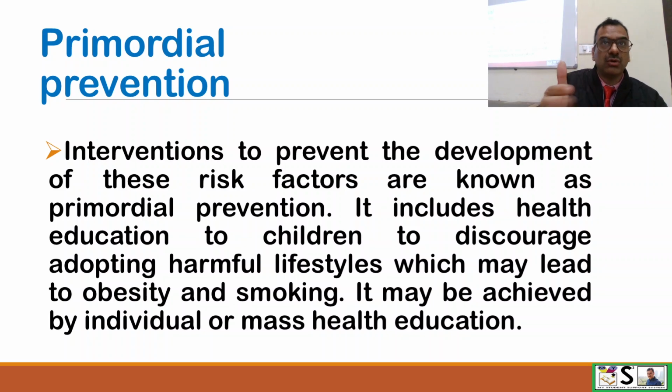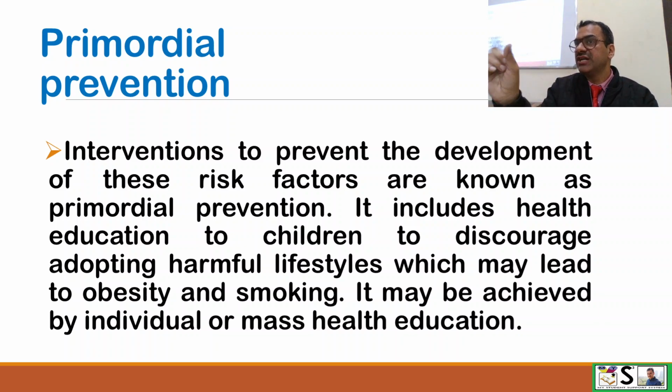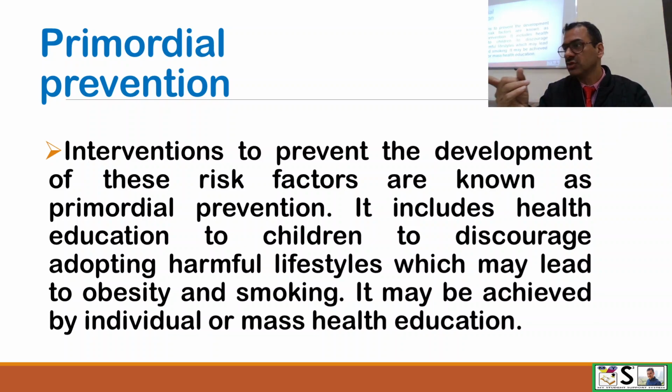For applying primordial prevention, what do we do? We act much before the disease. For example, heart disease normally occurs in later stage of life, but if we want to prevent risk factors like obesity and smoking habits, then we have to focus on the children so that they eat good food and do not develop the habit of smoking.